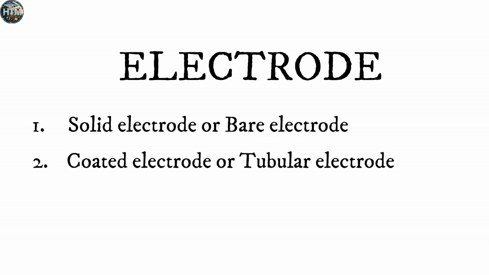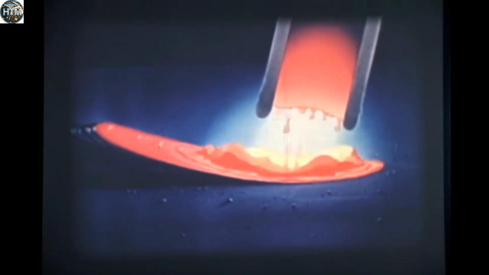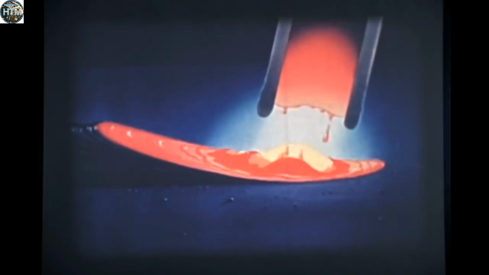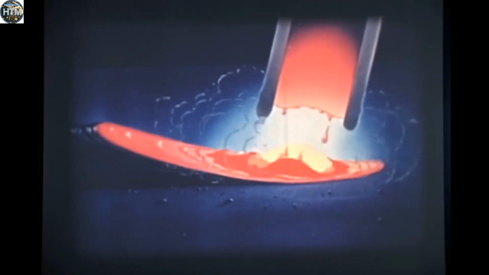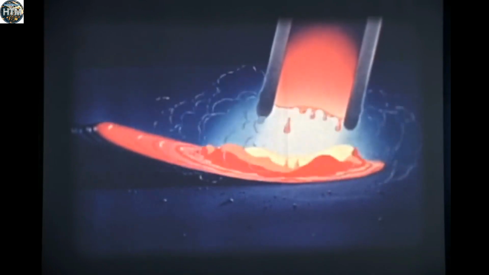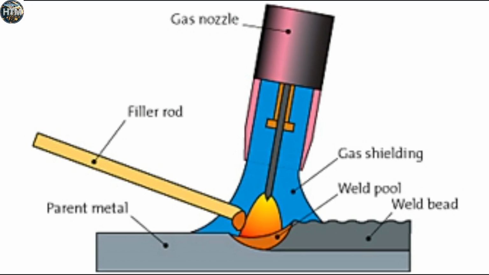Now, we'll talk about the electrode. Welding wire comes in two types: solid wire, also known as bare wire, and flux coated wire, known as tubular wire. Coated electrode: this type of electrode wire is covered with a chemical called flux material, which creates the shield during welding. Bare electrode: this type of electrode is not covered with flux. Only wire is used during welding.